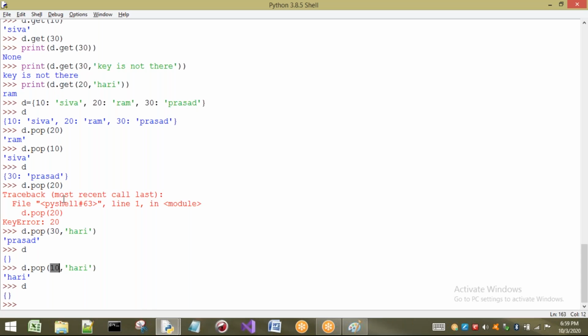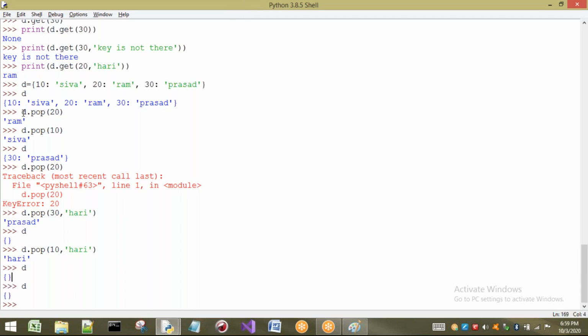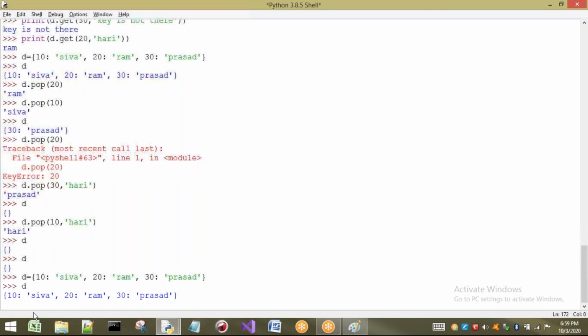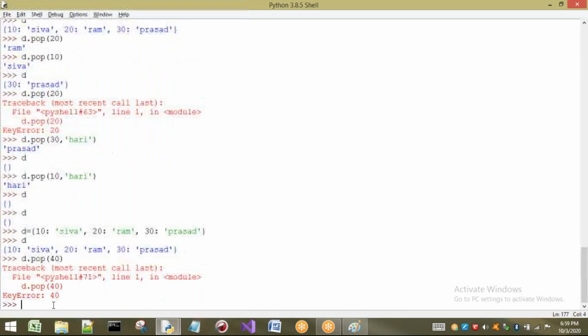So if you don't want to get this type of error, pass the default values. I will create once again the same dictionary. I have created this one. Here, is there any 40 element? The 40 key is not there, but I want to pop that 40. If I pop directly, what happens? You are going to get an error, but I don't want an error if the element is not present. So what do you want to get? I want to get some message, some string or some value.